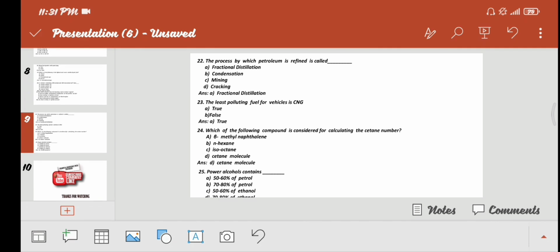Power alcohols contain: 50 to 60% of petrol, 70 to 80% of petrol, 50 to 60% of ethanol, and 70 to 80% of ethanol. Option B is correct, 70 to 80% of petrol.